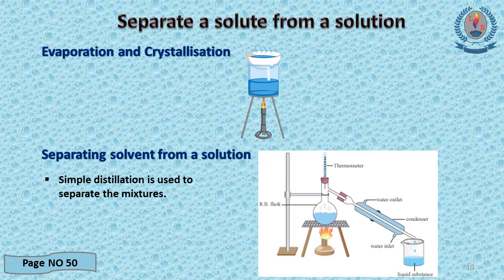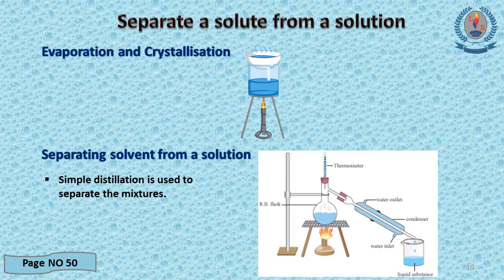The other example is sugar solution. After removing water, the solution is then left to cool, allowing the solute to be crystallized. That's how sugar can be separated from the sugar solution. That is known as crystallization.